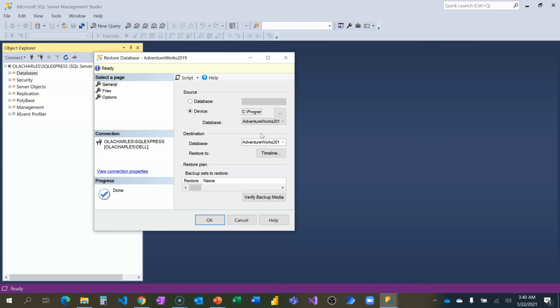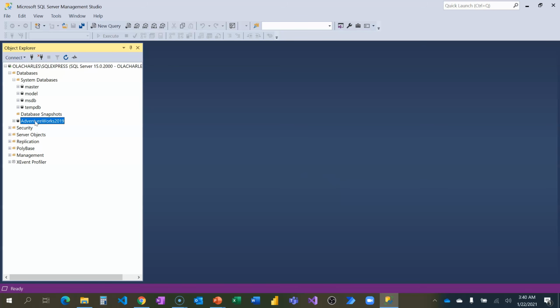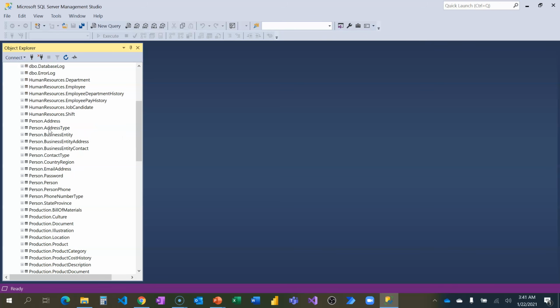It has already discovered that okay, there's an Adventure Works 2019 here. It's okay, and I'm just going to click on OK to start processing it. I click on OK. You can see it has been restored successfully. And if I come back here, do you see that I now have the Adventure Works aside the system databases? So when I click on it now, you can see the tables, the diagrams, the schema. You can easily get them there, the views. When I click on tables, you see all the tables that we have in the Adventure Works 2019 data.